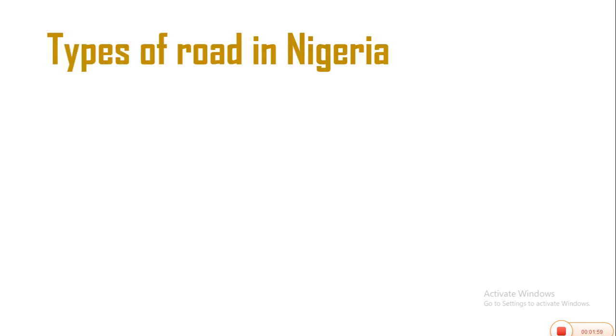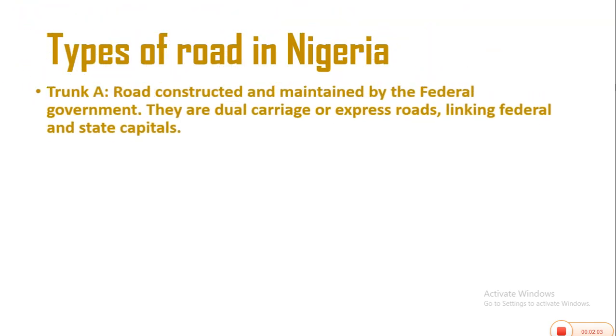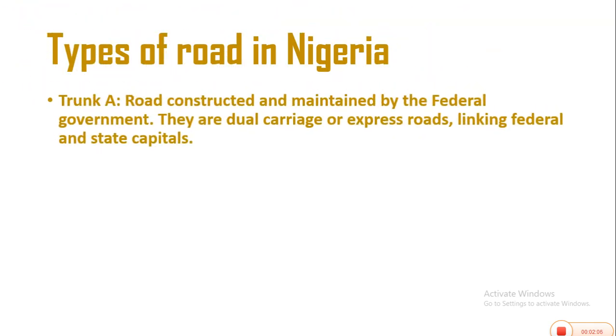Types of roads in Nigeria. In Nigeria, we have two types of roads. Trunk A roads are roads constructed and maintained by the federal government. They are called dual carriage or express roads. They link federal and state capitals. Examples of Trunk A roads in Nigeria include Enugu-Port Harcourt Express Road, Lagos-Ibadan Express Road, Abuja-Kaduna Express Road.